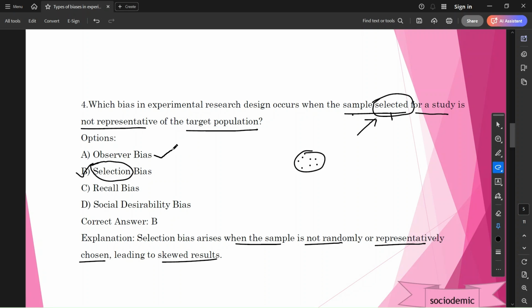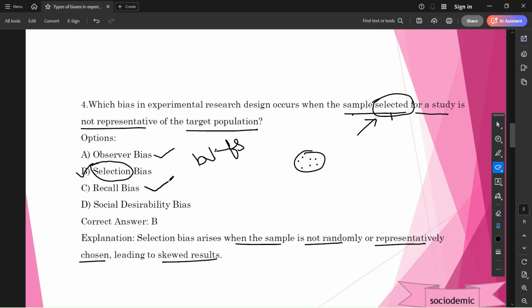Observer bias. What is observer bias? See, earlier we discussed that observer bias is the bias of the researcher who is doing the research. The observer has his beliefs and expectations. He may support his beliefs in his observations. He may defend his beliefs. So that is called observer bias.